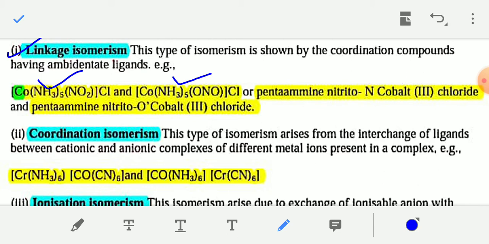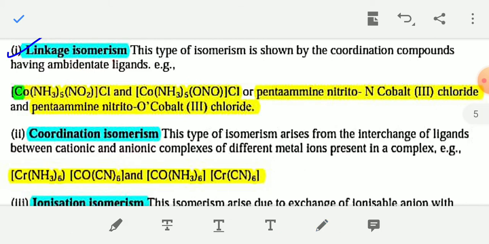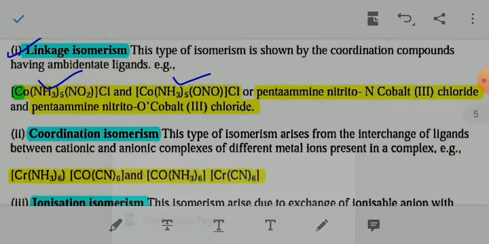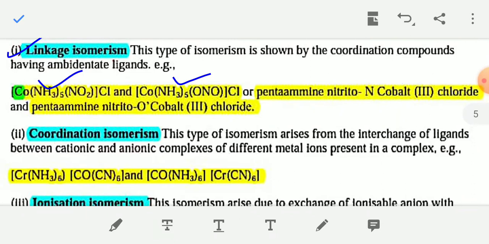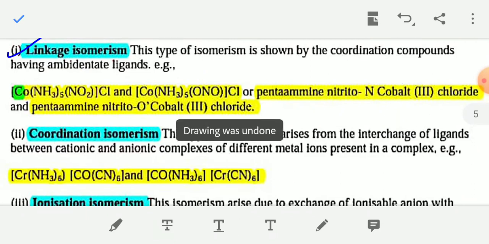But in the first compound, [Co(NH3)5NO2]Cl, NO2 is bound with the central metal cobalt through the nitrogen donor site.